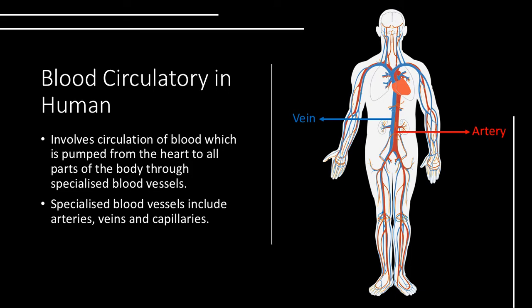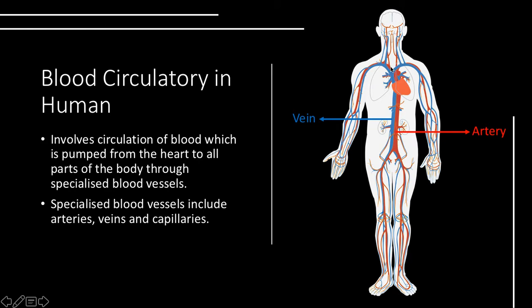Okay, oxygenated blood that has a high concentration of oxygen. And then we also show in blue the vein, which helps carry the deoxygenated blood. Kalau artery carries oxygenated blood, vein helps carry deoxygenated blood. What is deoxygenated blood? It's basically blood that contains a high concentration of carbon dioxide. Okay, artery, high concentration of oxygen; vein, high concentration of carbon dioxide. That will go back to the heart and to the lung and will be exhaled to the external.